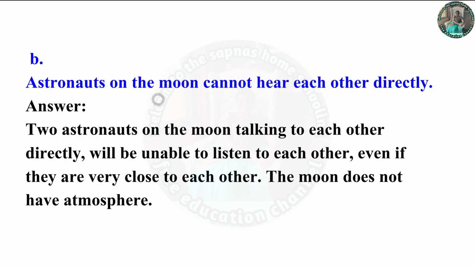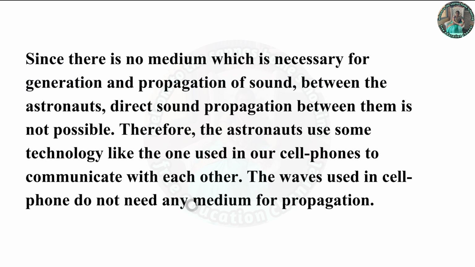Question B. Astronauts on the moon cannot hear each other directly. The two astronauts on the moon talking to each other directly will be unable to listen to each other even if they are close to each other. The moon does not have atmosphere. Okay, since there is no medium which is necessary for generation and propagation of sound between the astronauts, direct sound propagation between them is not possible. Therefore, the astronauts use some technology like the one used in our cell phones to communicate with each other. The waves used in a cell phone do not need any medium for propagation.